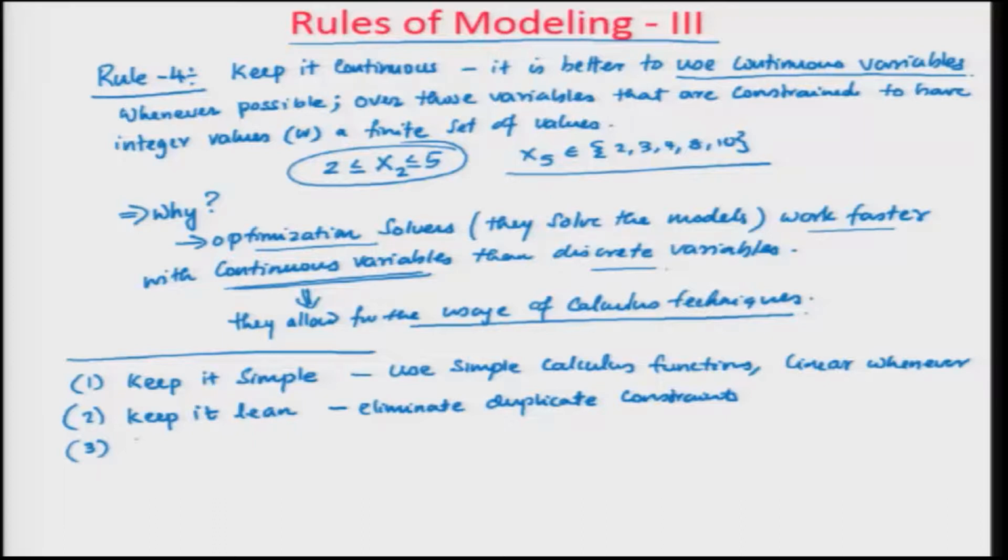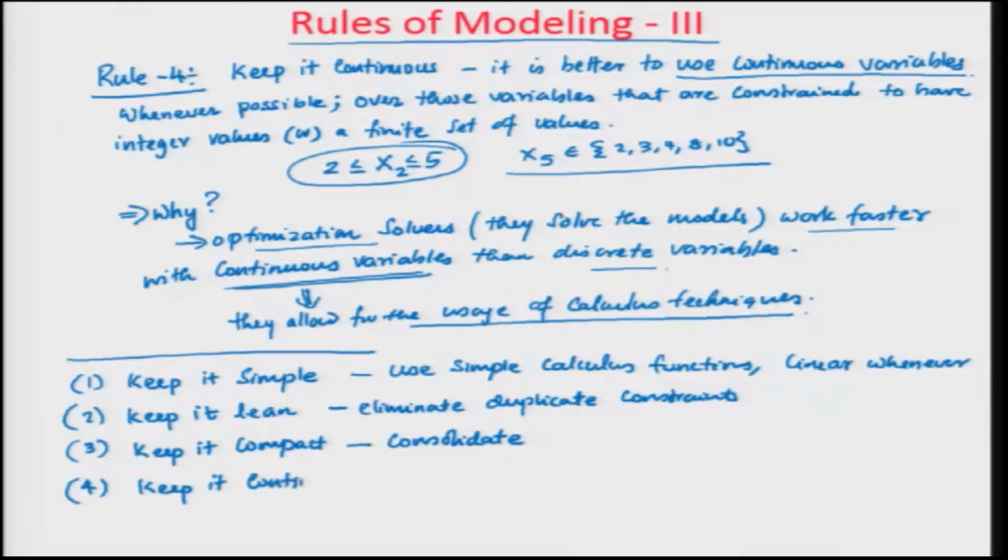Then the third one was keep it compact: consolidate constraints whenever possible. And then the fourth rule is keep it continuous.